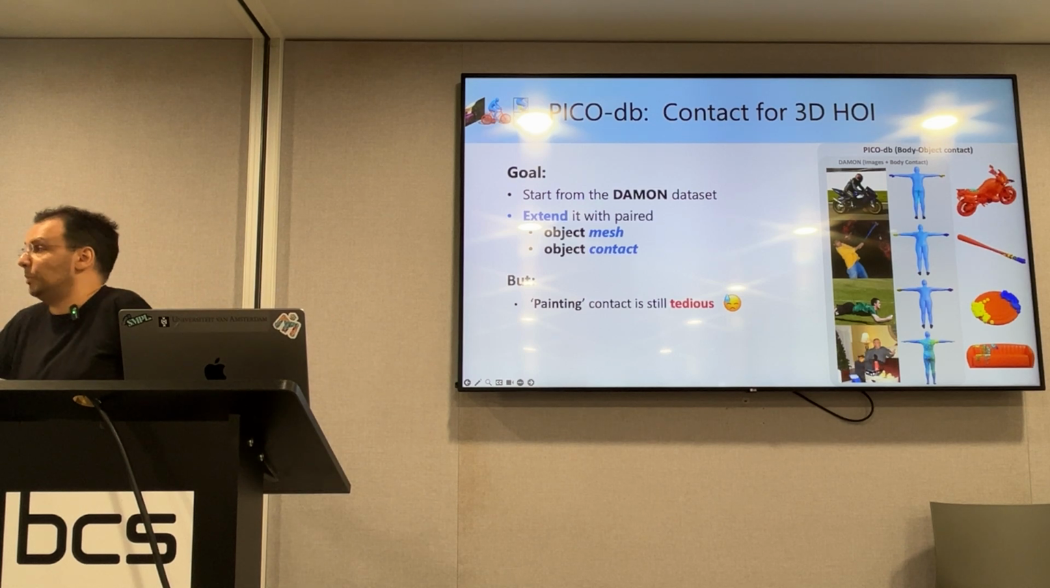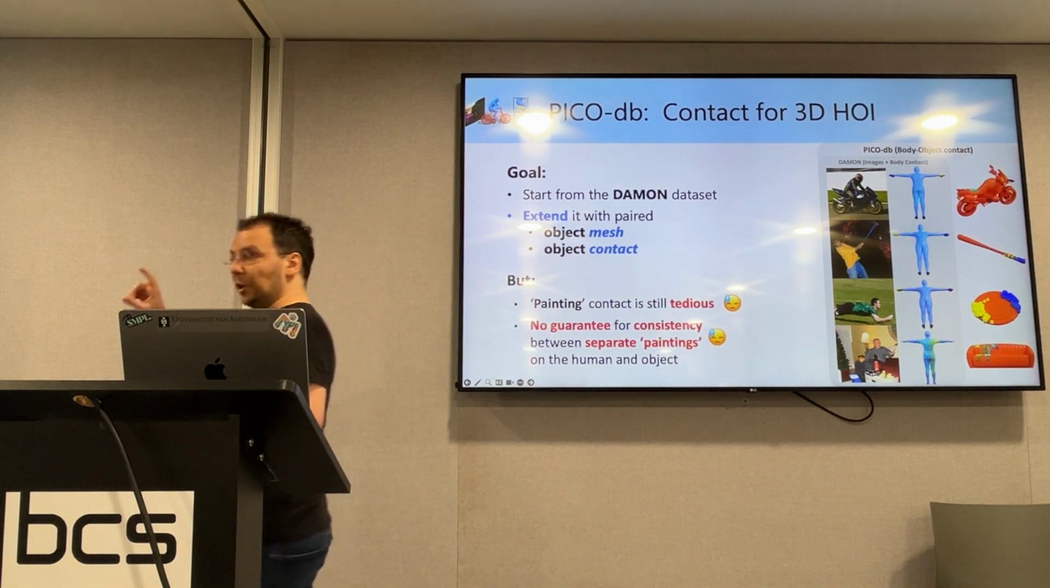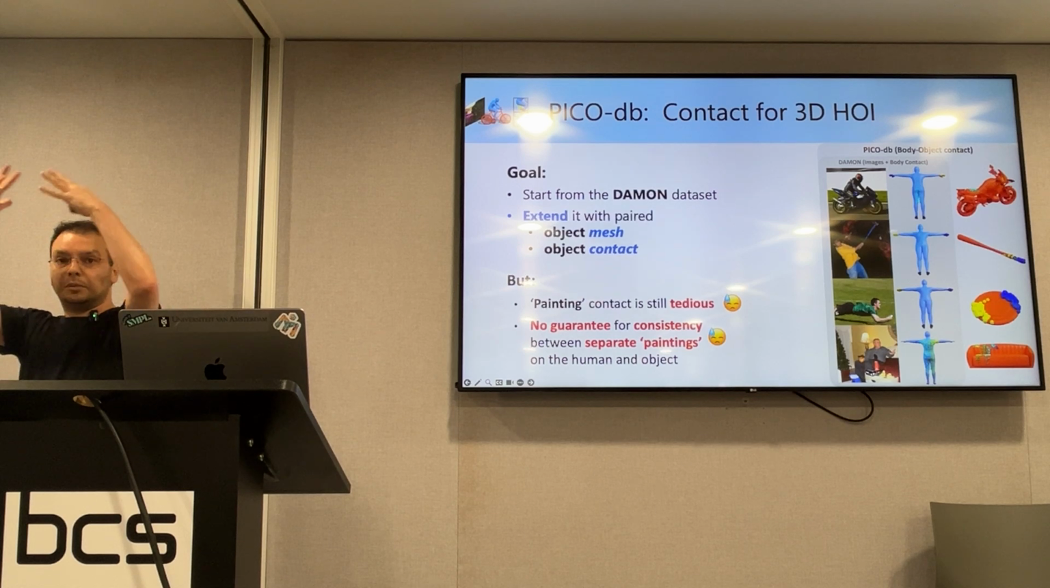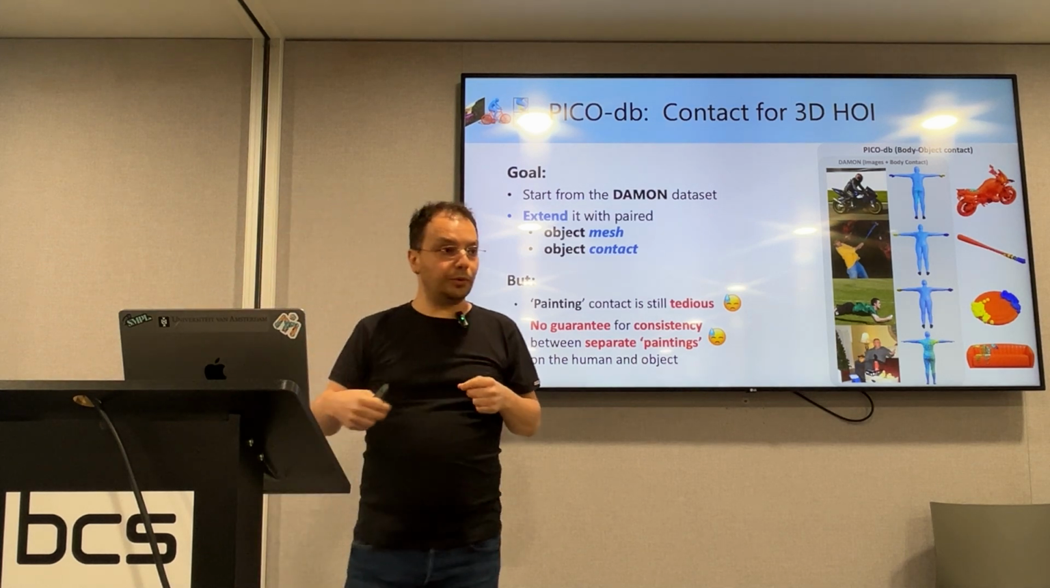Someone needs to do this, and we spend some money. But more importantly, if we separately spray contact on the body and on the object, there is no guarantee that this will match topologically. And it is very important that we have this consistency. So how do we solve for this consistency?